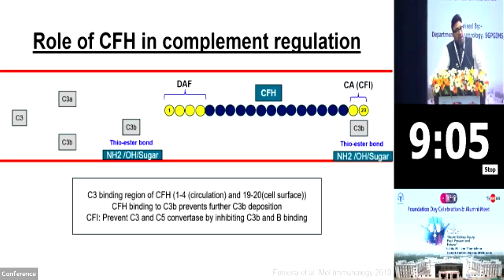What factor H does is it binds to the C3b and prevents the binding of other C3b to a single C3b which is attached to the surface, thus inhibiting the formation of the C3 convertase. Also, factor H acts as a cofactor for complement factor I. What complement factor I does is it prevents the joining of C3b and Bb. Hence, there is no formation of C3 convertase. So this is what is being inhibited by complement factor H.